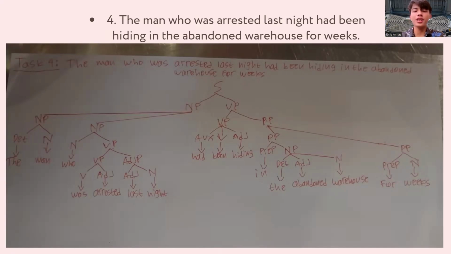So in this tree diagram, the NP includes the noun followed by the relative clause. But the VP consists of multiple auxiliaries, had and been, and a verb, hiding, with a prepositional phrase, in the abandoned warehouse, and another prepositional phrase, for weeks.